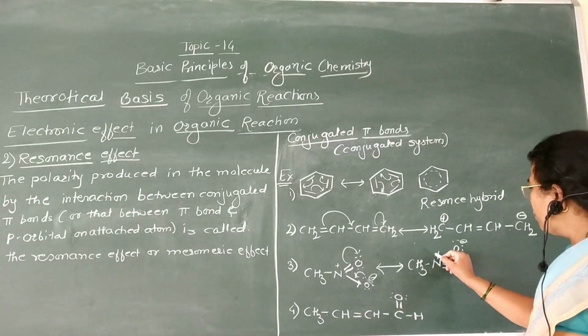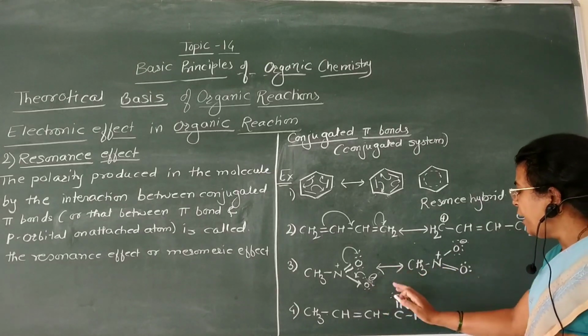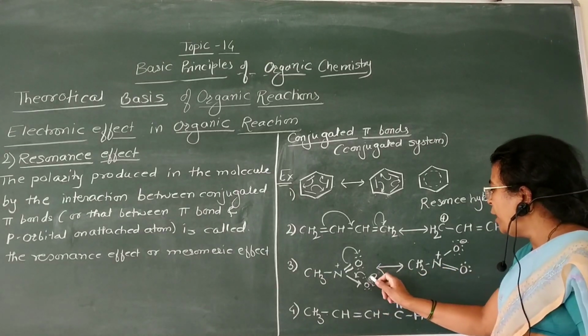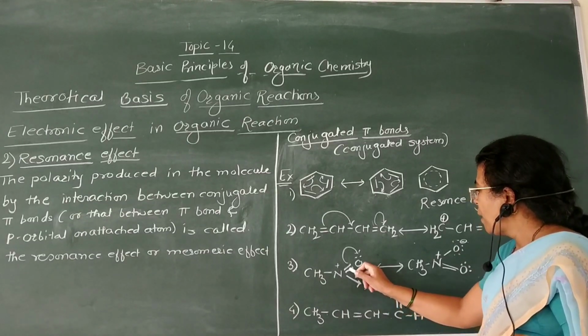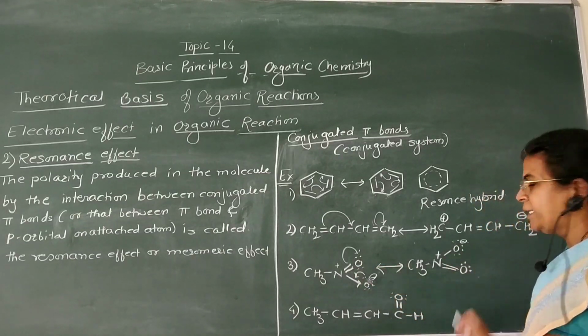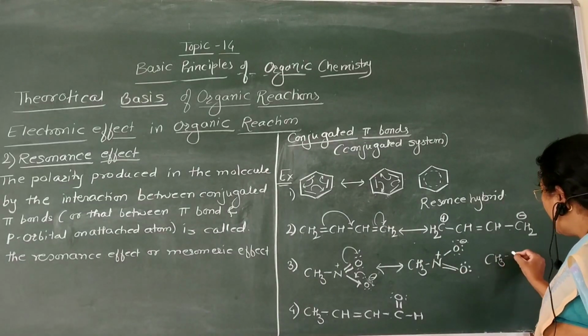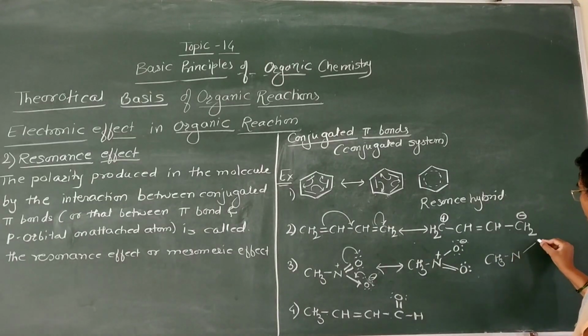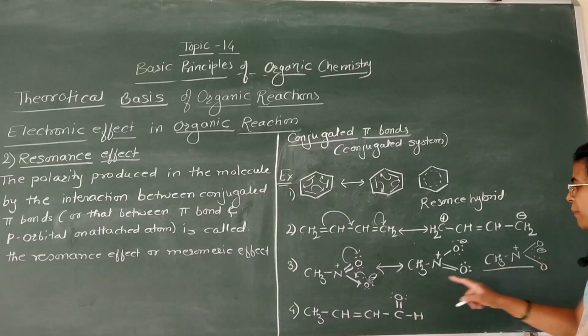That is, polarization of the molecule is carried out by resonance, and here transfer of electron from this oxygen to this oxygen is carried out like this, and the resonance hybrid of this compound is like this, CH3 and O. Now transfer of this electron is carried out like this, here positive and here negative charge. This is the resonance hybrid of this